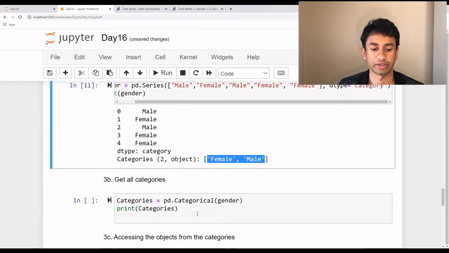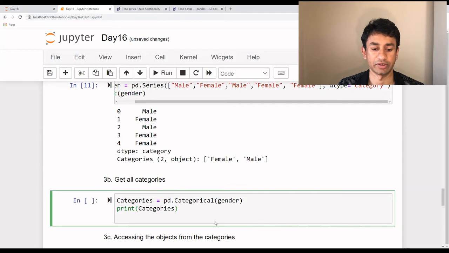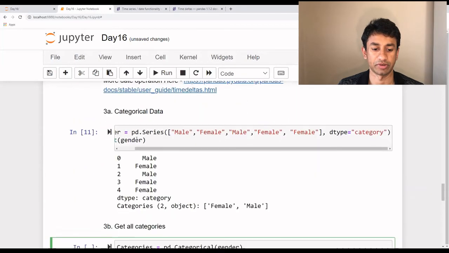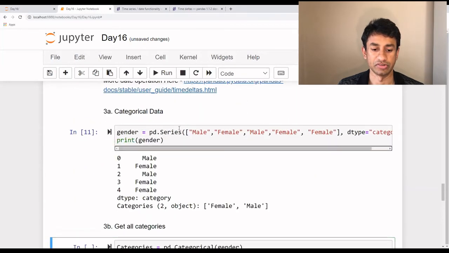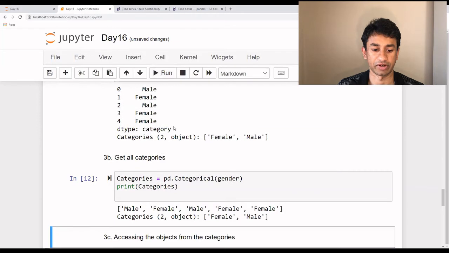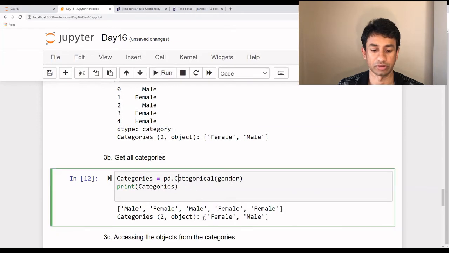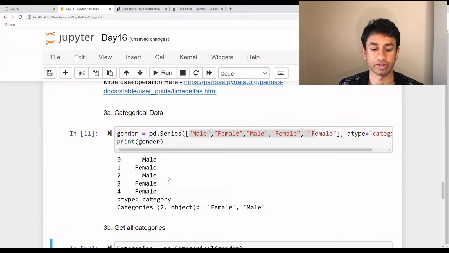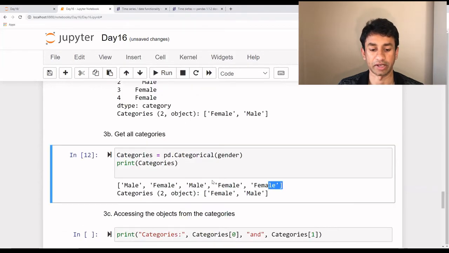In order to get all the categories, I'm still using the same data set, the gender, which is a Pandas series with all these values. To get just the categories, when I execute it, it's pretty much the same, but we are not printing it as a data frame; we are printing it as an array, and then we are getting the categories.